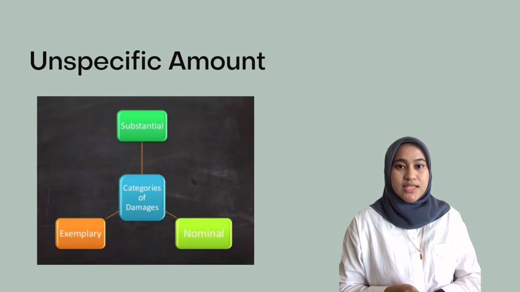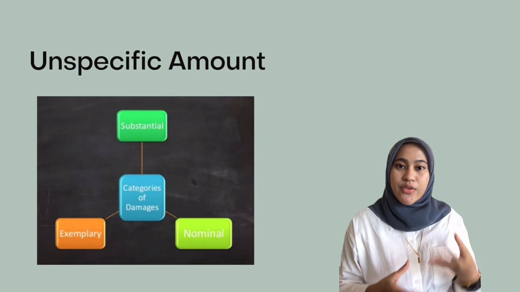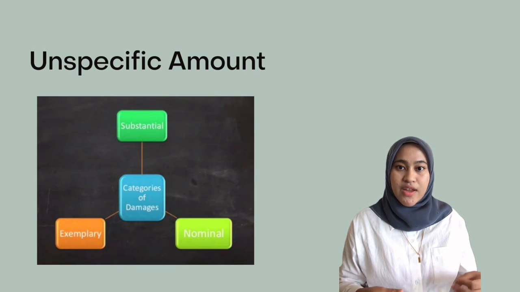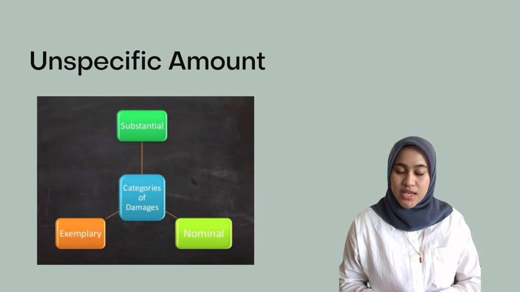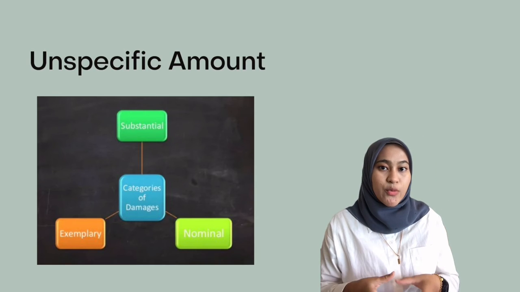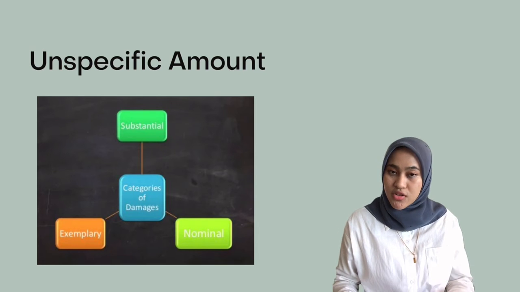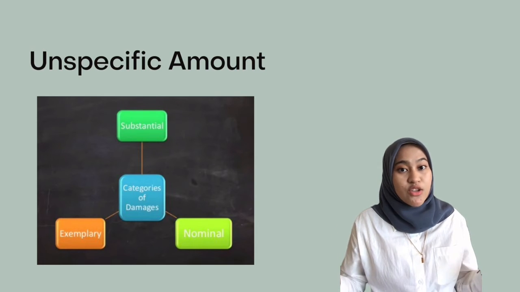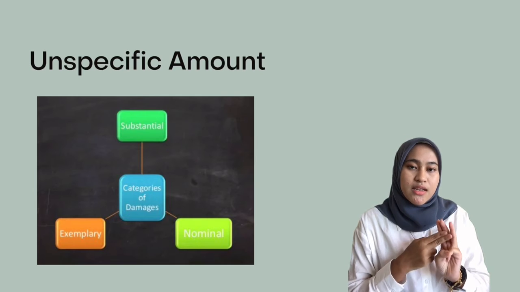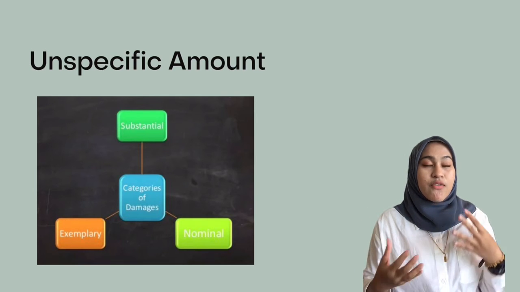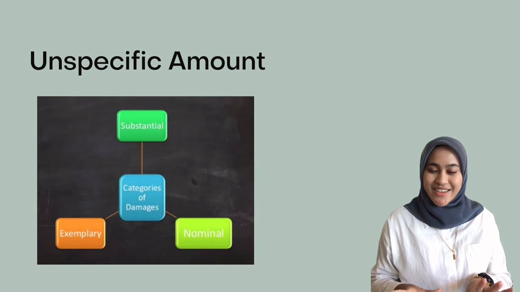The first one is substantial, which is a reward given to put the plaintiff in the place that he should be in if the defendant performed the contractual obligation. The second one is nominal, which is a small reward to a plaintiff after he shows that there is a breach of contract, even though there are no real losses incurred. And the last one is exemplary. It is a reward that is given far higher than the losses incurred.